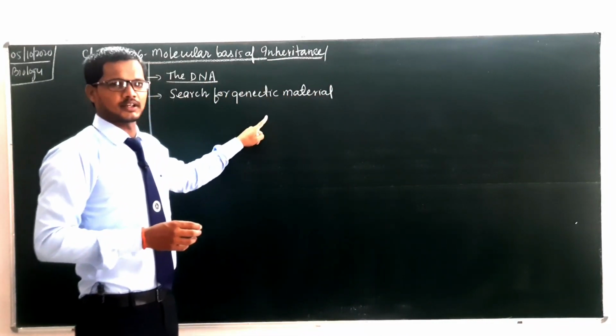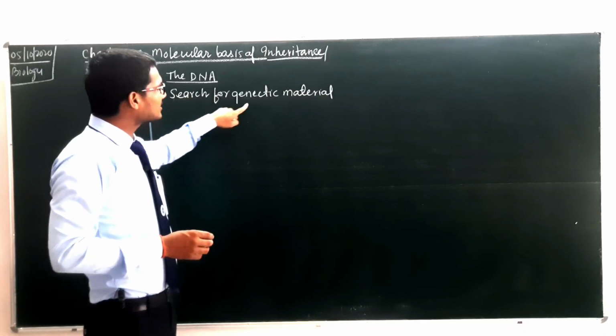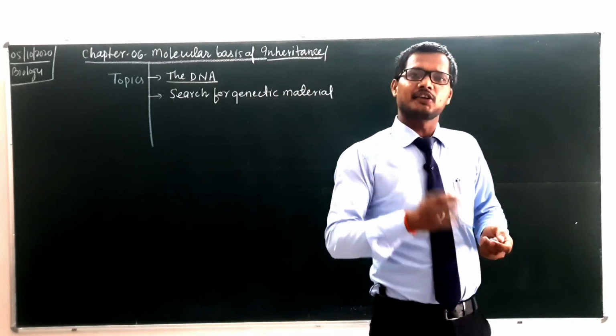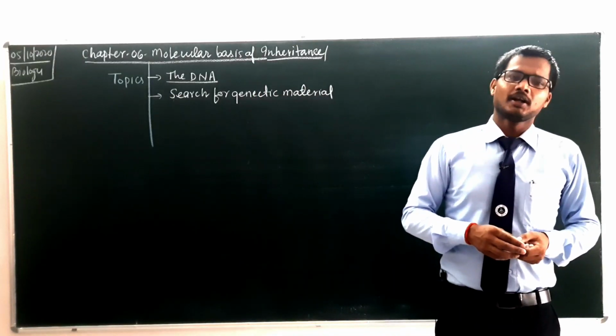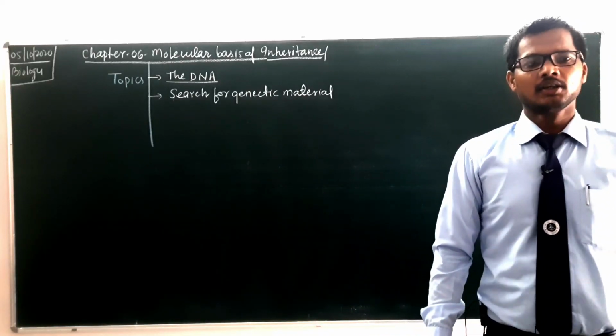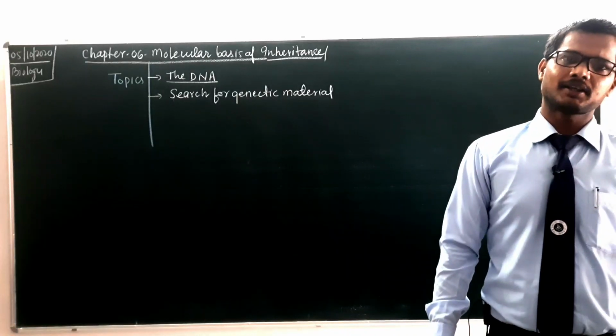So first of all DNA, then the search for genetic material, and this is also a very important point, and from here a particular question always comes in your board examination, so you have to be careful about the search for genetic material too.